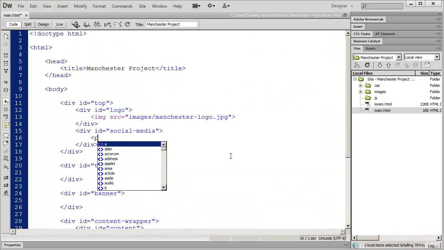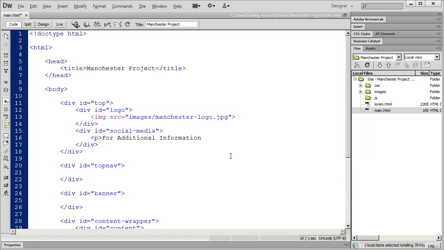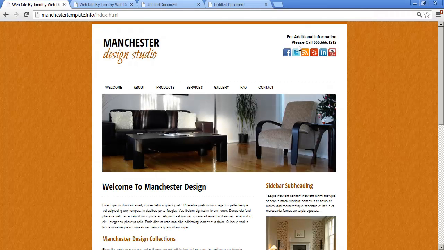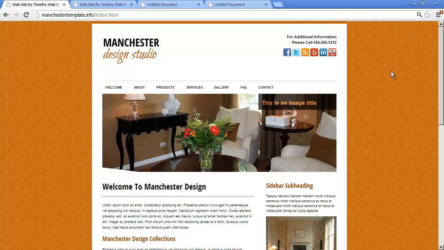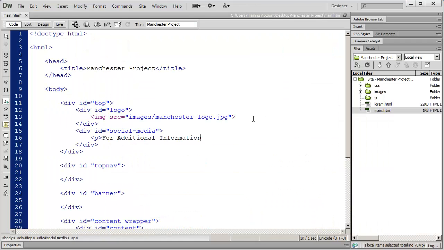So I'm going to use a paragraph here and type for additional information. And you can see that please call is on a separate line. And I always want to make sure it's like that. So what I'm going to do is put a line break in here.